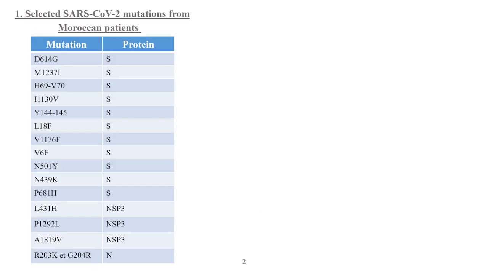So to assess the HLA peptide binding and affinity predictions, we first selected SARS-CoV-2 mutations isolated from strains of Moroccan patients using the GISAID database. The table shows only 15 mutations present at the level of the protein S, ORF3a and protein N that will be included in this study.